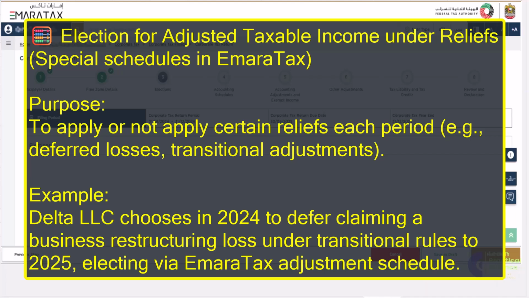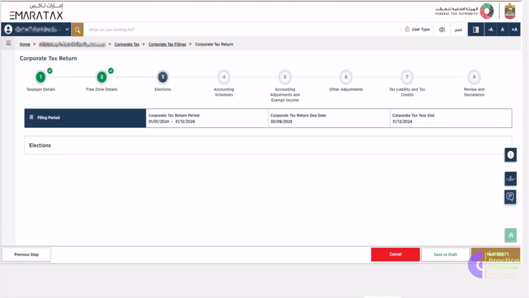Number 15, election for adjusted taxable income under relief, special schedules in EmaraTax. The purpose is to apply or not apply certain reliefs in each period. For example, deferred losses, transitional adjustments. The example is Delta LLC chooses in 2024 to defer claiming a business restructuring loss under transitional rules to 2025, electing via EmaraTax adjustment schedule. Here are some practical notes for the elections section.